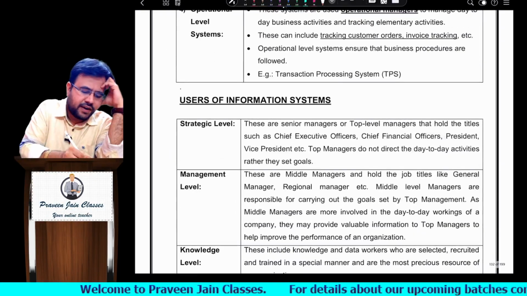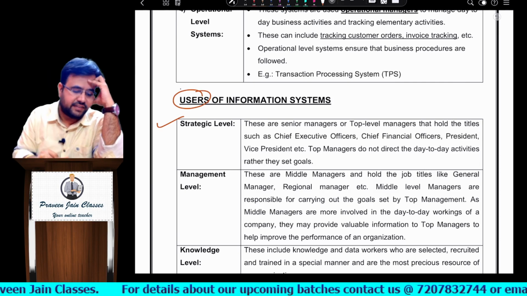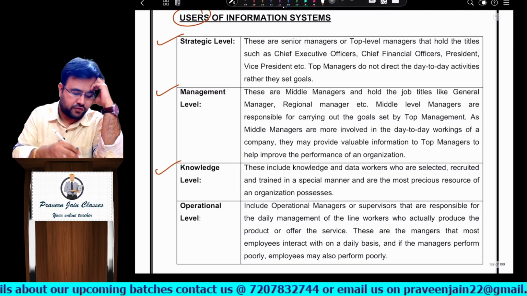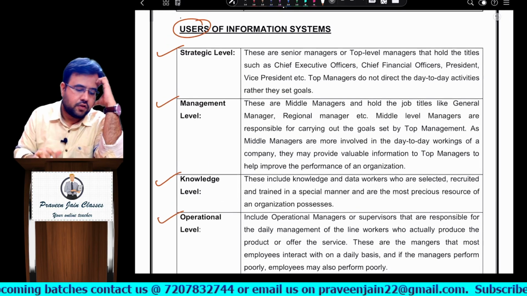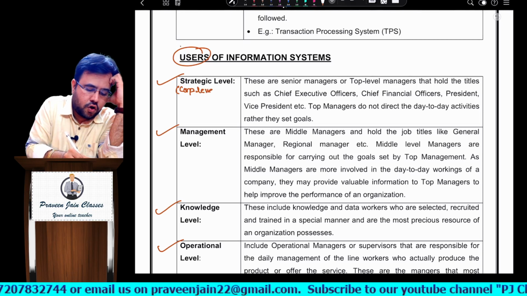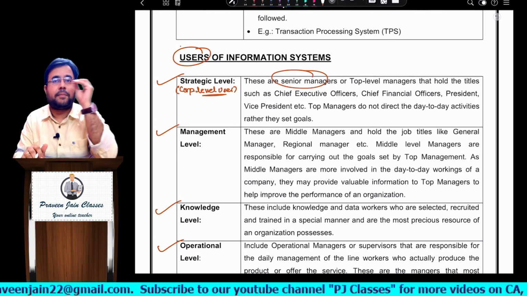So you can see different users. Can I say corporate level user, which you also call strategic level user. Next is management level, next is knowledge level user, and next is operational level. In bracket, you can write down that strategic level is also called corporate level users. So these are all your senior managers.